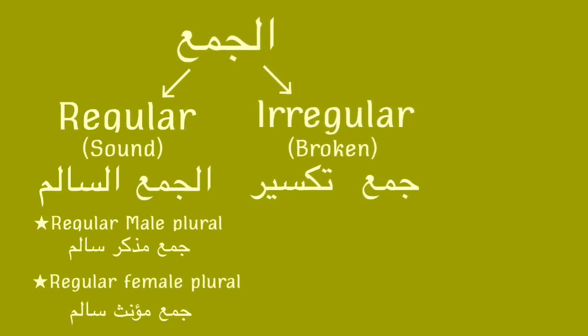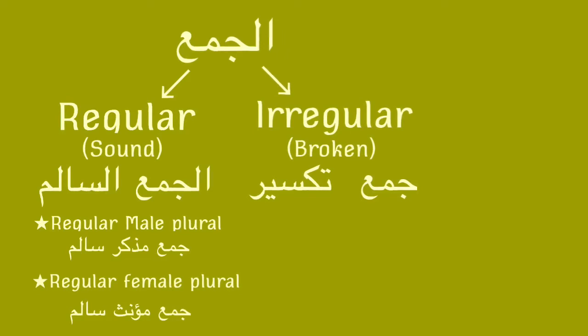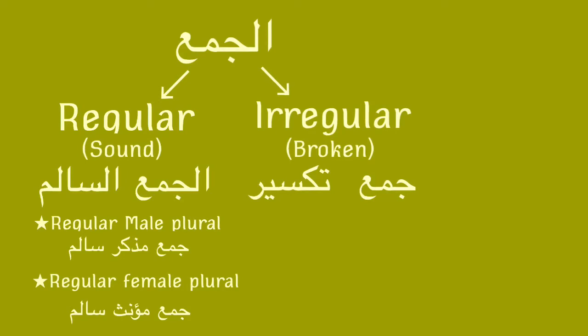Now the second type of jama' is the irregular or broken or jama' taksir. Taksir means breaking something. So you can guess from its name that we're gonna break the word and add some letters maybe inside it and change some things in the word to make it jama'. Now let's start discussing the regular plurals.